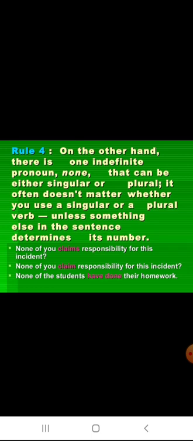Rule 4. On the other hand, there is one indefinite pronoun, none, that can be either singular or plural. It often does not matter whether you use singular or plural. So sometimes with the pronoun none, you can use it as singular as well as plural. It is not a matter. For example, none of you claims responsibility for this incident. None of you claim is plural, claims is singular. None of the students have done their homework.